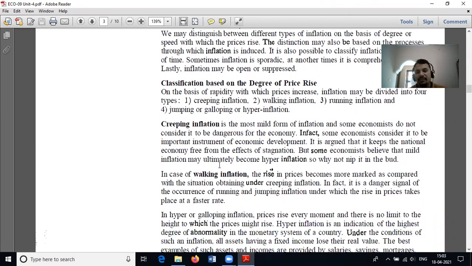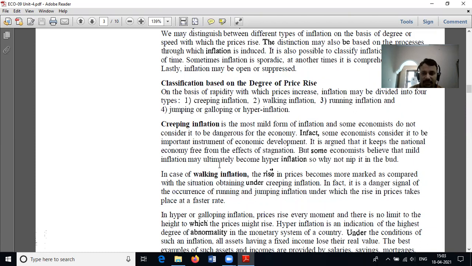Creeping inflation is one of the mildest forms of inflation, and we have to note that some economists do not consider it a serious danger for the economy. In fact, what is creeping inflation?